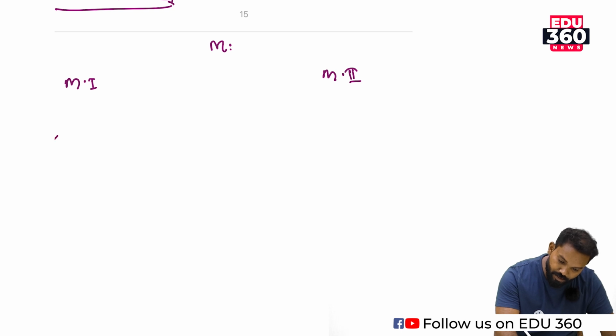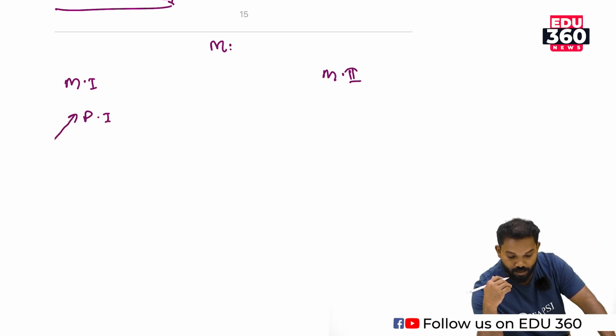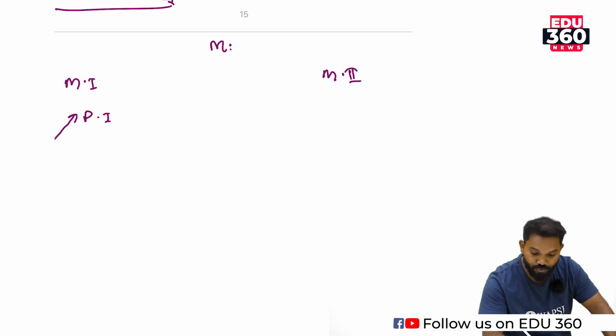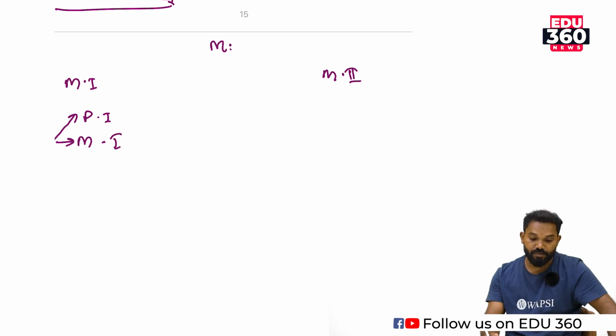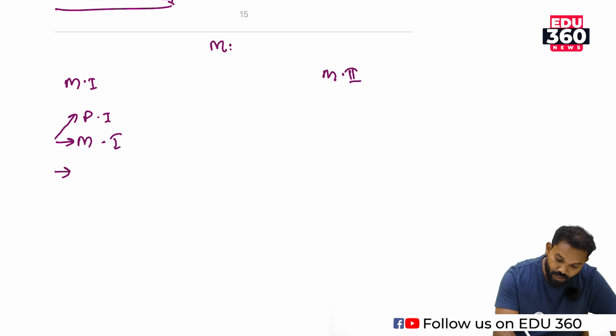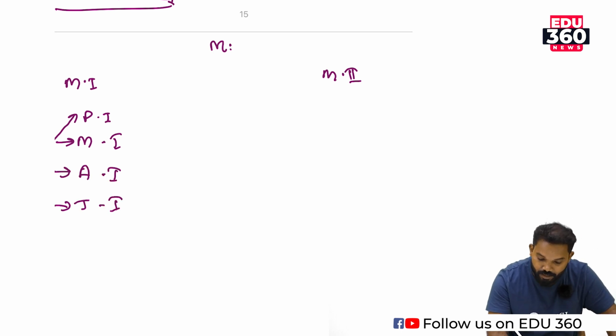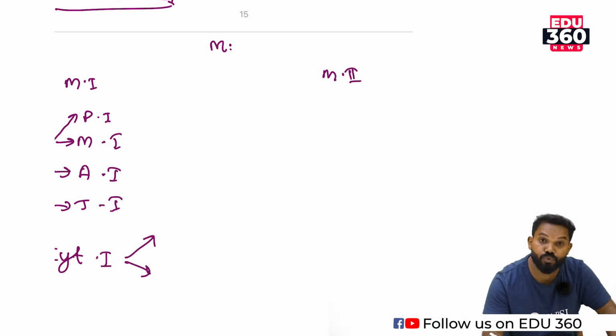Karyokinesis is divided into prophase 1, metaphase 1, anaphase 1, then telophase 1. After that, the cell enters into cytokinesis 1, which leads to the formation of 2 daughter cells.